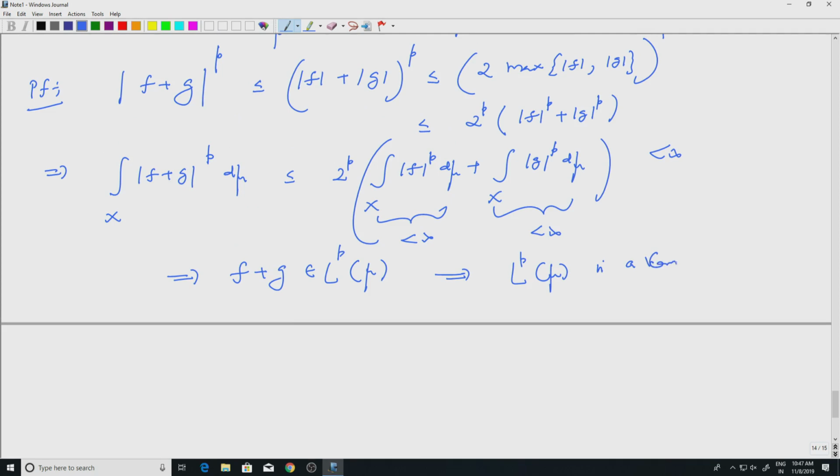It's a complex vector space, and the norm is defined on that. So I know that f plus g is there, and if I multiply by alpha, I still land there. That is a trivial thing.